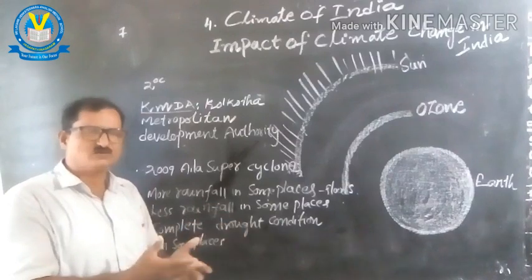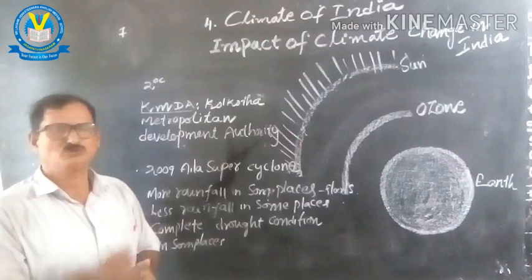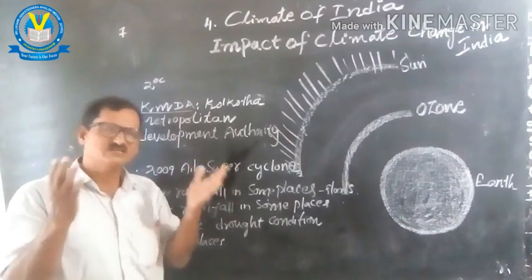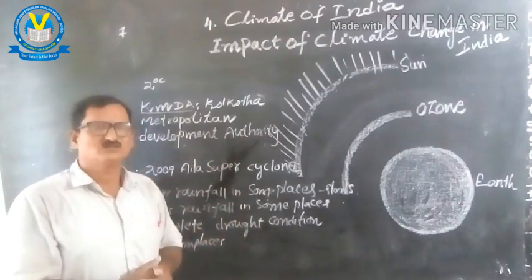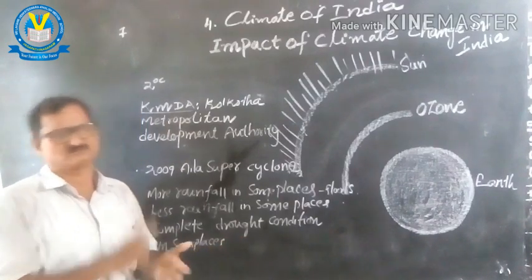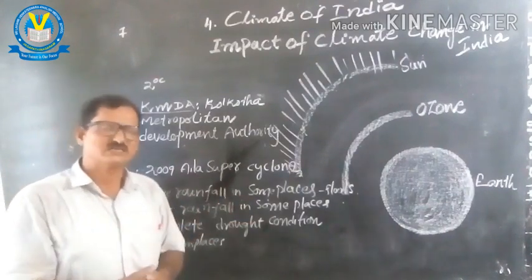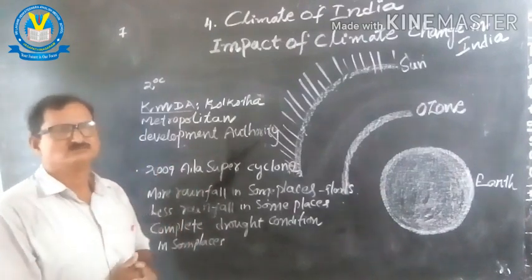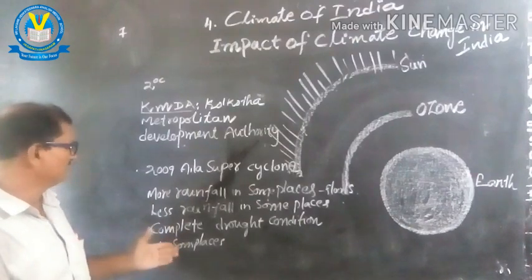Where the places are receiving more and more rainfall, floods are caused. How much disturbance would there be? And in some places, very little rainfall. Because of less rainfall, what crops will be generated? It is also causing a lot of problems. And finally, in many places there is no rainfall at all. Due to no rainfall, drought conditions take place.